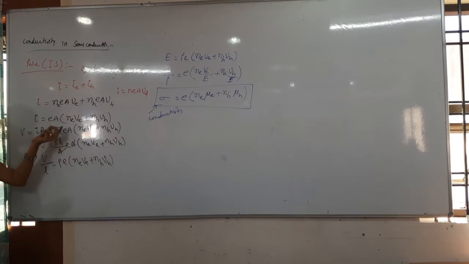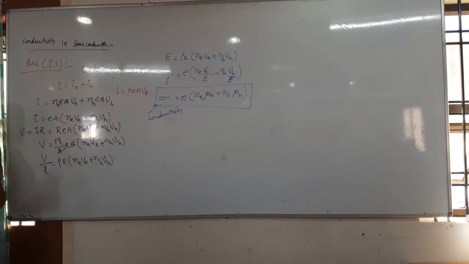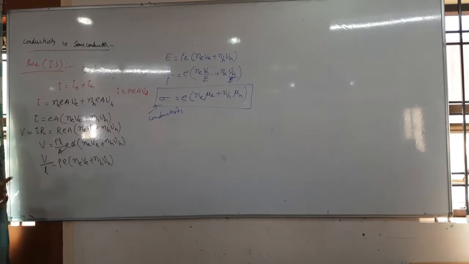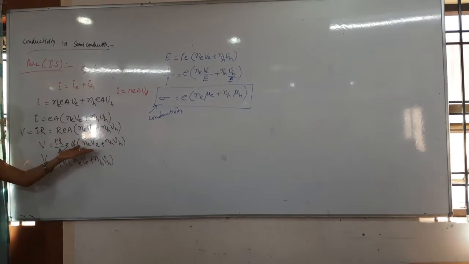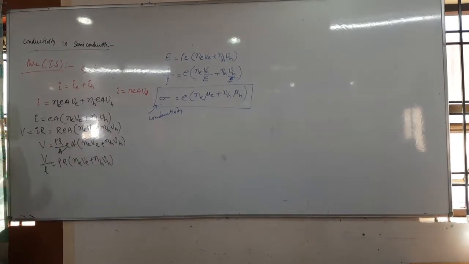So I just multiplied with R for the entire equation here. Then in the place of R I have written rho L by A, because I want to get the conductivity, which means first I have to get the resistivity. So rho L by A gets cancelled, and whatever remains is what we got here. Then after that I am sending the L down here. V by L is equal to what we get?